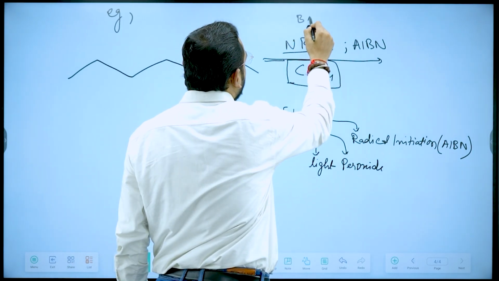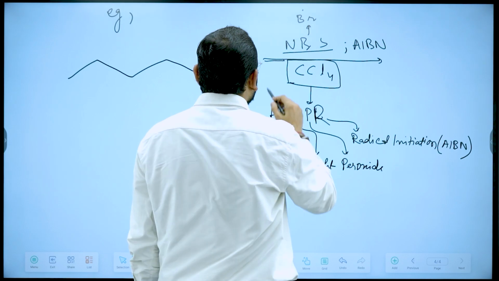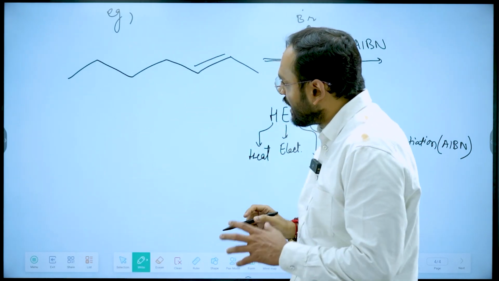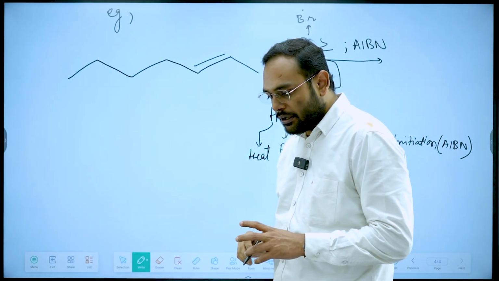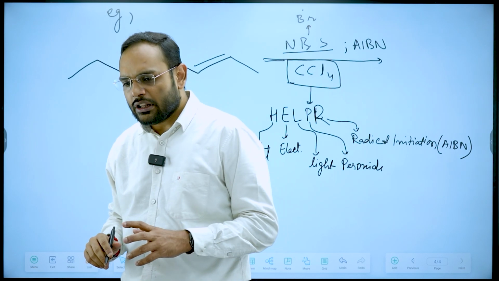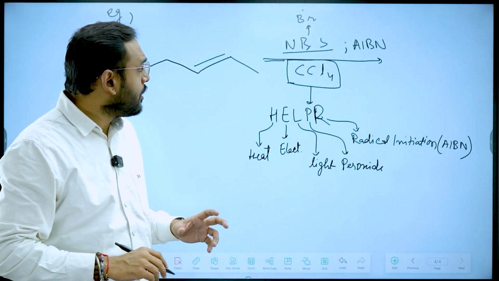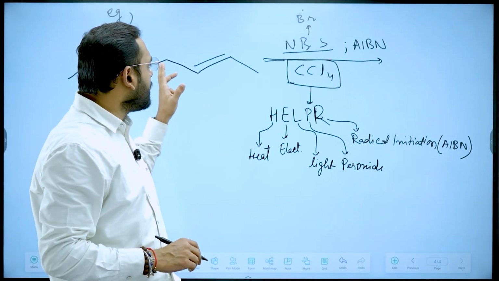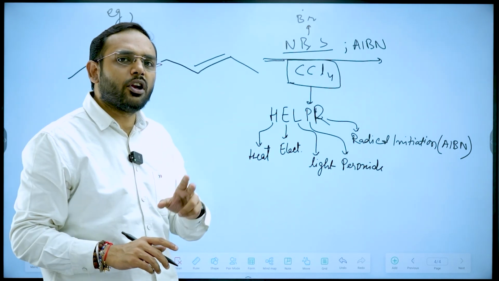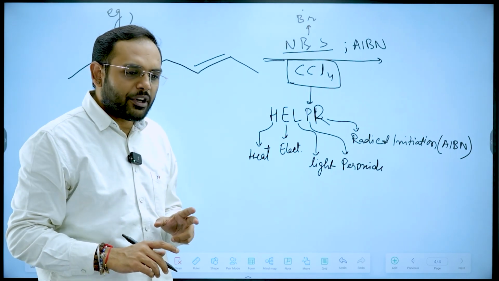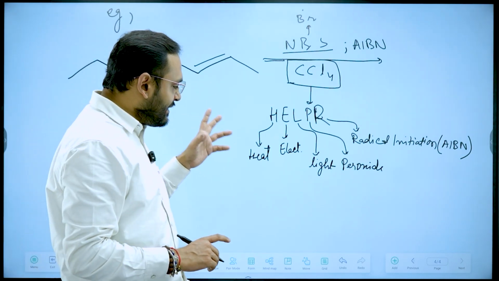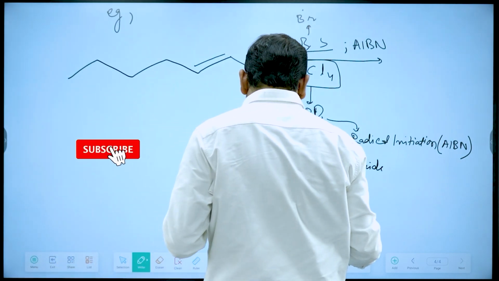What will happen in this condition is that NBS, as you remember, will produce a Br free radical, and this Br free radical will try to attack that particular site where the removal of hydrogen or production of a free radical is very easy. Now let's see one by one where it can attack.